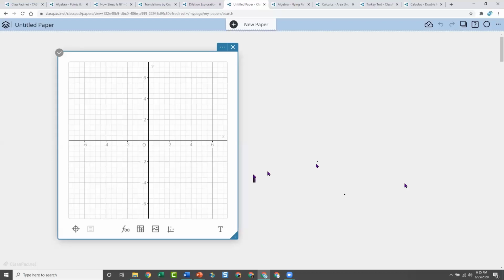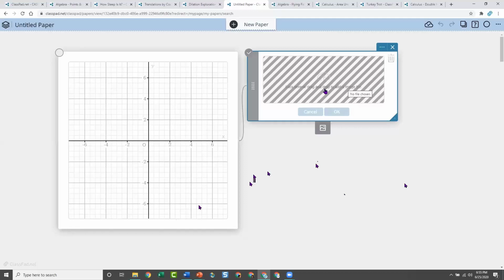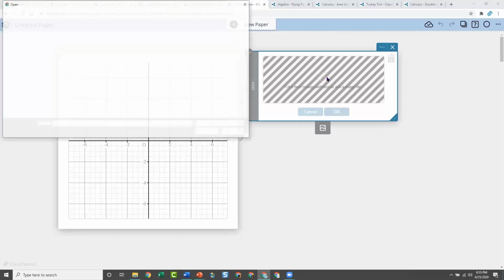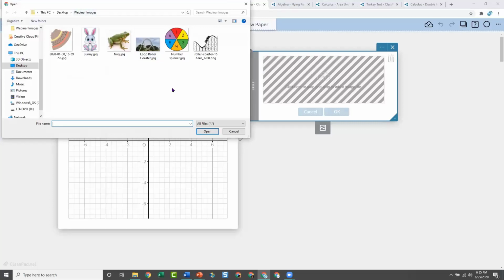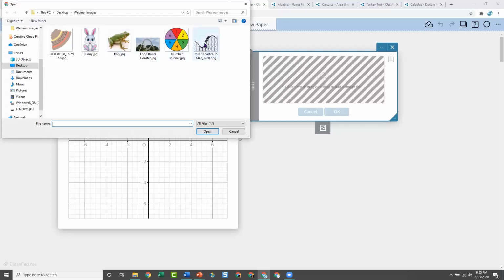So when you have that, if you look down here at the bottom of the graph, you'll see this little image icon. When you click it, it says, okay, we're ready for you to drag a picture in here or go to a file. I tend to just go to my file. So I'm going to click on the space here, and it's going to take me somewhere. I already have a file for today, webinar images, and I'm going to go to this one first. I don't know that we'll get to all of these.